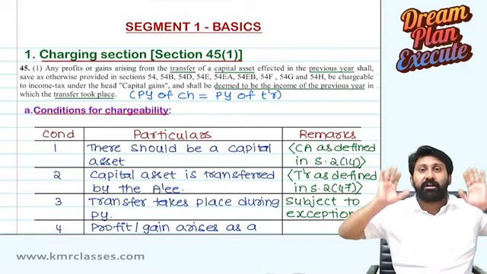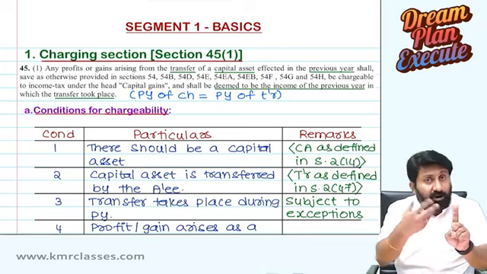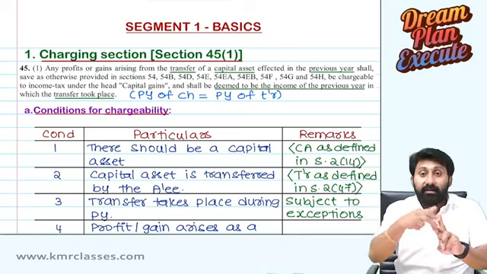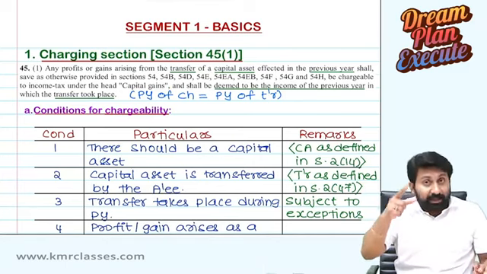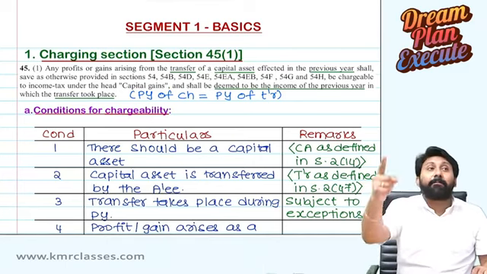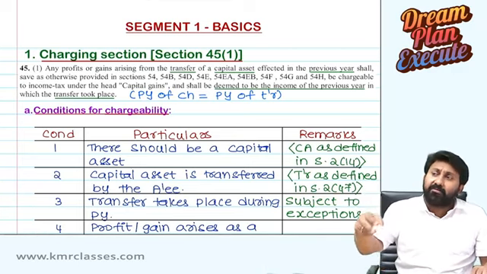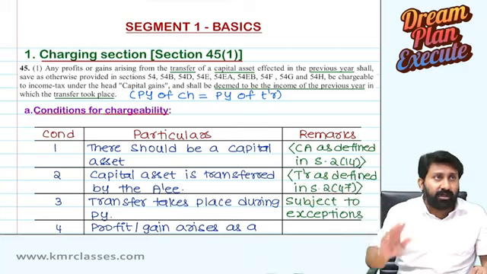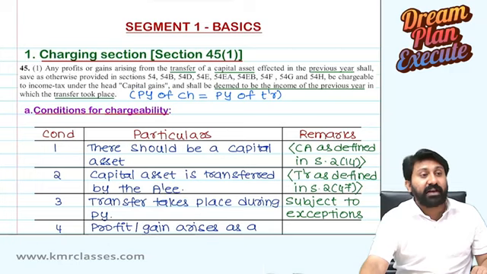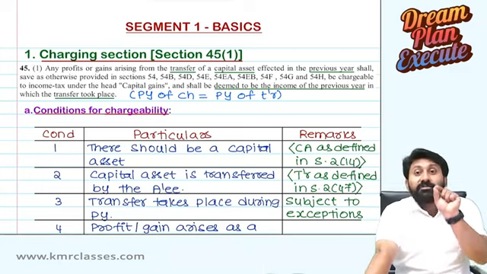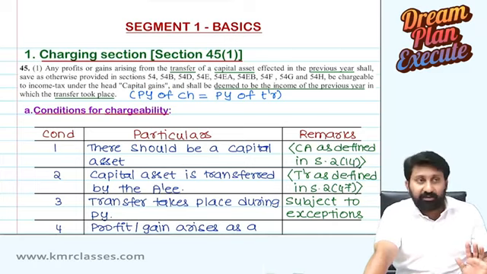So to sum up, what we learned: profits or gains are arising from what? Transfer of a capital asset. When it is effected in the previous year, it shall be deemed to be the income of the previous year in which the transfer took place. Means actually the gain was received in the very next year, but it was effective from the previous year in which the transfer took place. So the year of chargeability is not the year of receipt, it's the year of transfer.